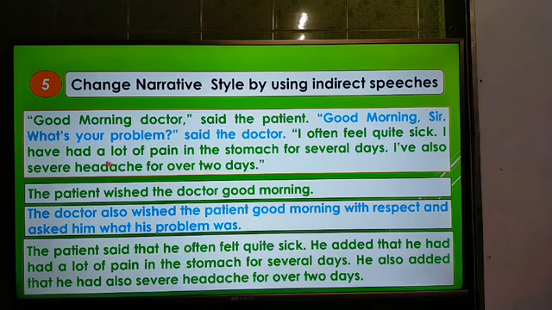The sentence was in present perfect, and the answer will be in past perfect. So we have to write the sentence according to the structure of past perfect. And the last sentence, I have also severe headache for over 2 days. This is also said by the patient. So he also added, as it is the third sentence by the patient: he also added that he had also severe headache for over 2 days.